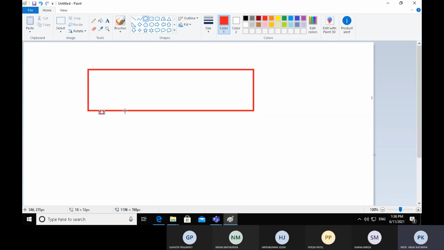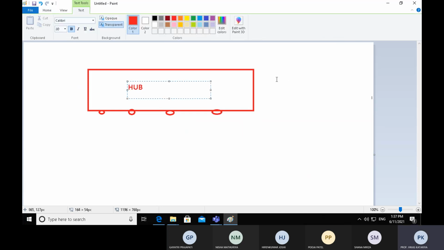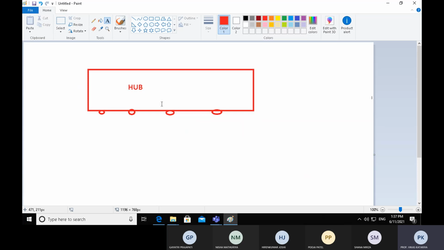It has an even number of ports, meaning you can purchase a hub with an even number of ports. It may be 2 port, 4 port, 8, 16, 32, like that. So let's consider a 4 port hub. This is the hub device, and it comes into the network device category because it is used to create a network.